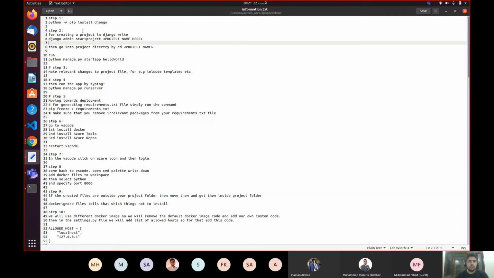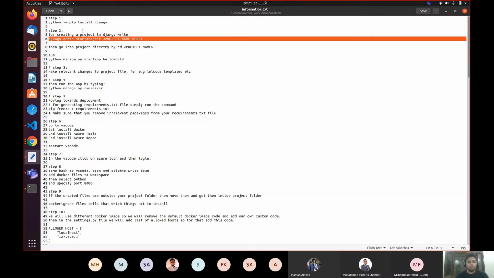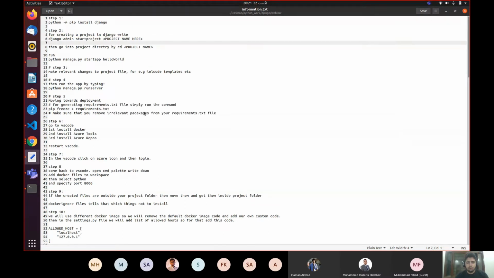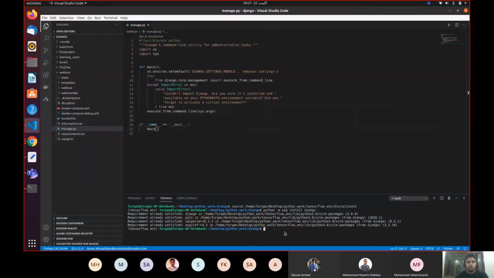And after installing Django, open up your VS Code. VS Code is a quite good IDE. It is very nice. I love to code in VS Code because it is very friendly and has so many features, like auto completion. It has multiple features that you can use, and it will make your work very easy. So open up VS Code in the directory in which you want to build your project.